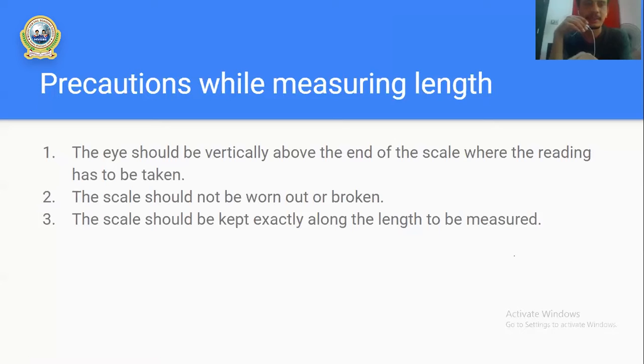You know, precautions भनेको के हो भने ध्यान दिनुपर्ने कुराहरू. तपाईहरुले लेन्थ मेजर गर्दै हुनुहुन्छ भने के कुरामा ध्यान दिनुपर्छ? त्यतिकै लेन्थ मेजर हुँदैन. So if you want to measure length, what are the points to be kept in mind? Number one: the eye should be vertically above the length of the scale where the reading has to be taken. तपाईको आँखा ठ्याक्क स्केलको माथि हुनुपर्छ. साइडबाट हेर्ने होइन, लेफ्ट साइडबाट पनि होइन, राइट साइडबाट पनि होइन, ठ्याक्क vertically up. You'll have to see vertically up while measuring the length.